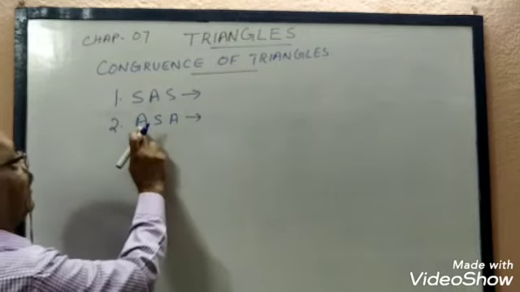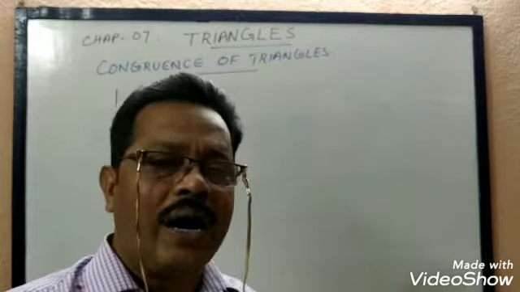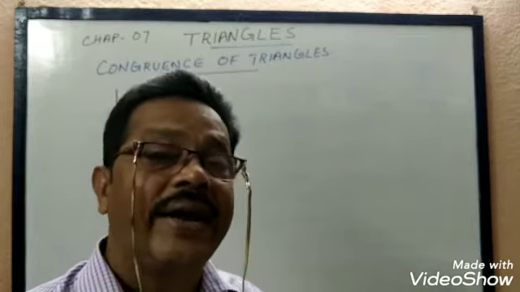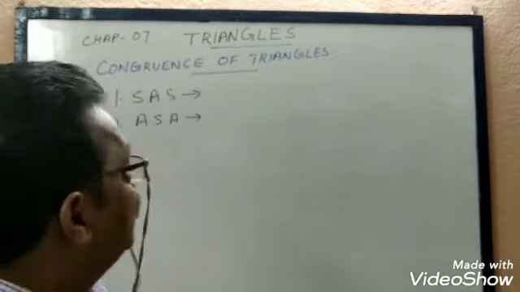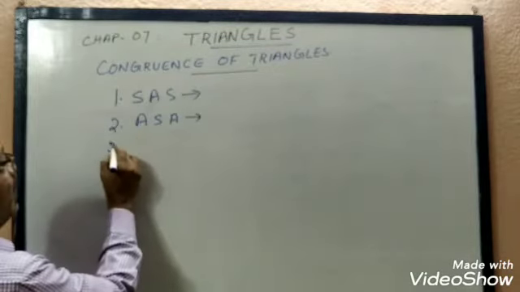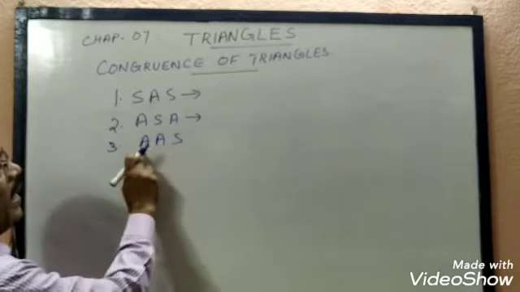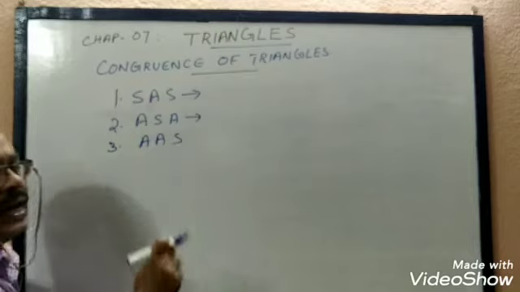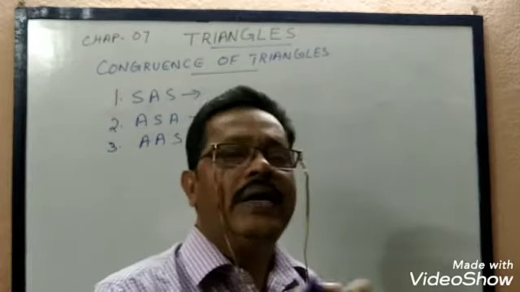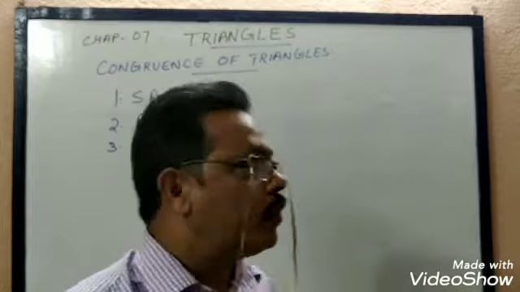Now, you know that sum of the three angles of a triangle is 180 degree. So if two angles are equal, then definitely the third angle will be also equal. So इसमें the included side होना कोई जरूरी नहीं है. So we can write it as AAS congruency also. That is two angles. Any two angles and one side of a triangle are equal to any two angles and one side of another triangle. Then both the triangles are congruent.